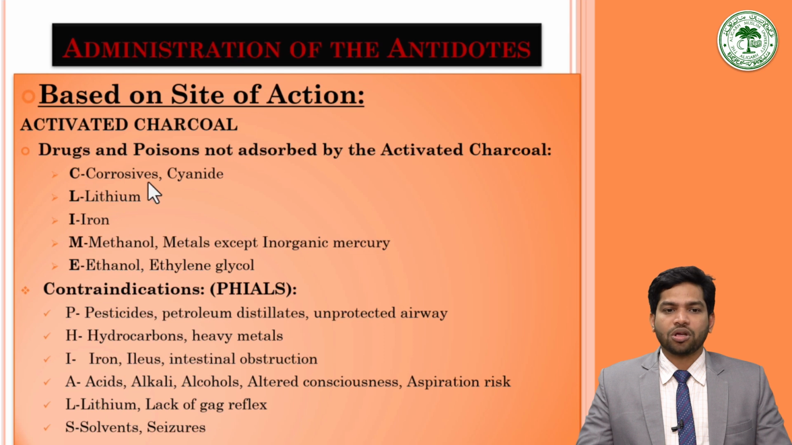That is C for corrosives and cyanides. They are not adsorbed by the activated charcoal. Then L for lithium, I for iron, M for methanol and metals, except inorganic mercury. Inorganic mercury is adsorbed by the activated charcoal. Then E for ethanol and ethylene glycol. All these compounds, metals or poisons mentioned in the mnemonic are not adsorbed by the activated charcoal. Then how it works basically.